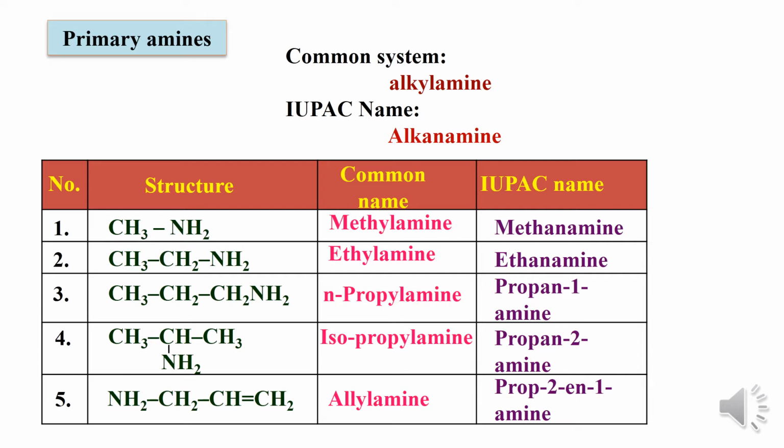Come to the fifth example. So CH2=CH-CH2, it is considered as an allyl group, so it is called allylamine, and according to IUPAC system it is considered as prop-2-ene 1-amine. 2 represents the double bond position and 1 represents the functional group present on the first carbon atom.